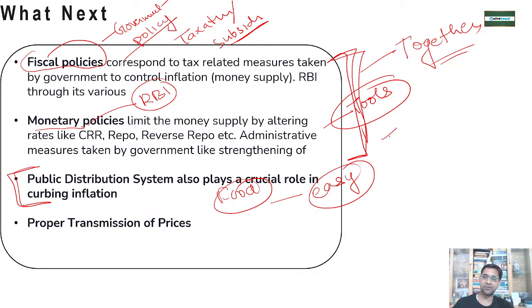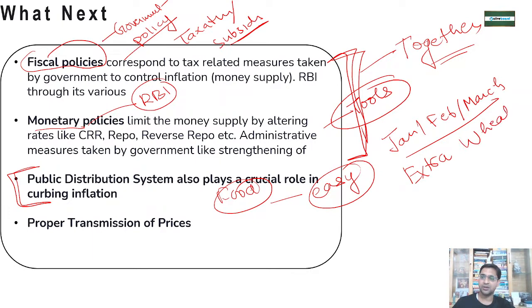You know, in January, February and March, government has released extra wheat from the central pool to ease the prices of the wheat, right? Similarly for rice, similarly for sugar, government is doing that.